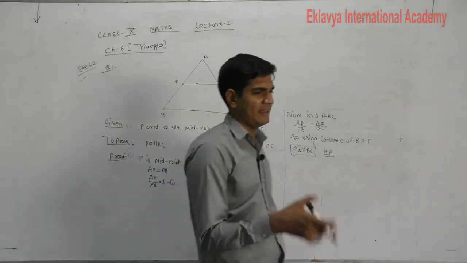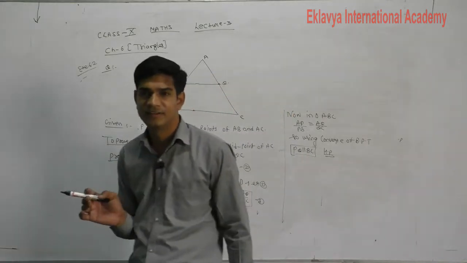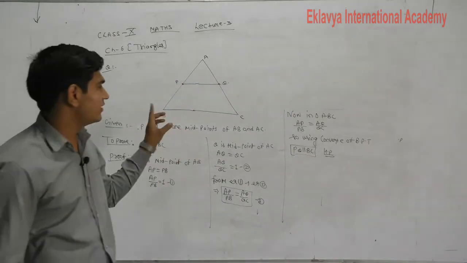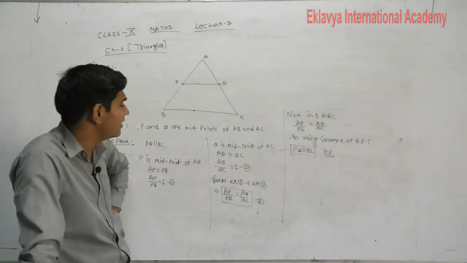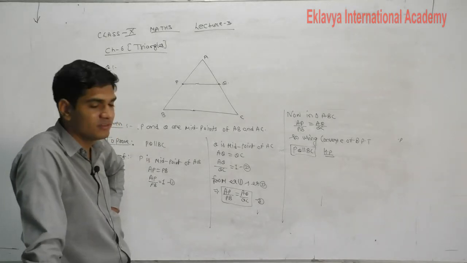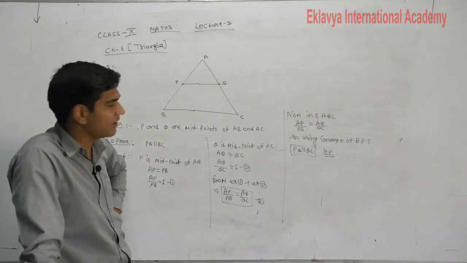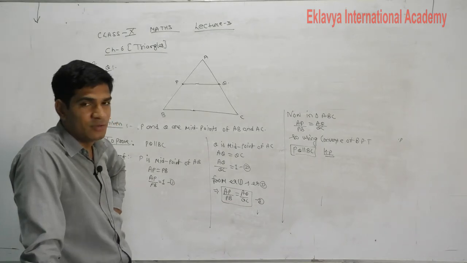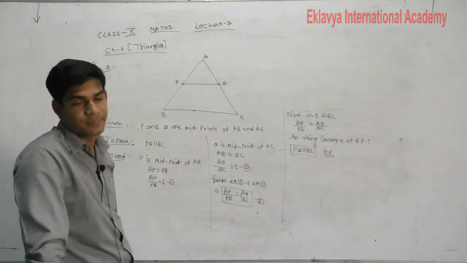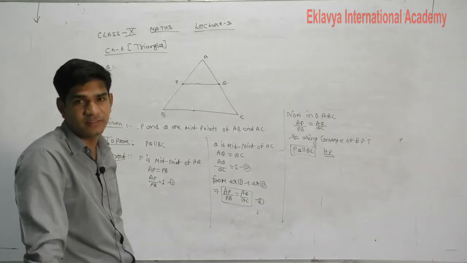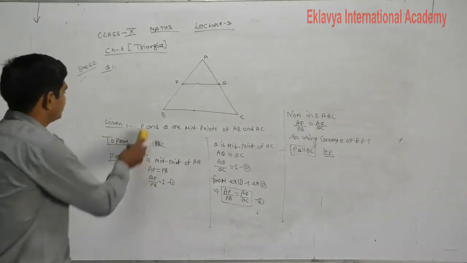Questions number 8 and 9 here, 6 and 7. Same concept. In the first question, one is a midpoint and the line is parallel to another line. Then how will we prove that the remaining one is also a midpoint? In the second question, what is given? Both are midpoints. Then you will prove that the line joining the midpoints is parallel to the third side. These are the important questions. Okay, see the next question.